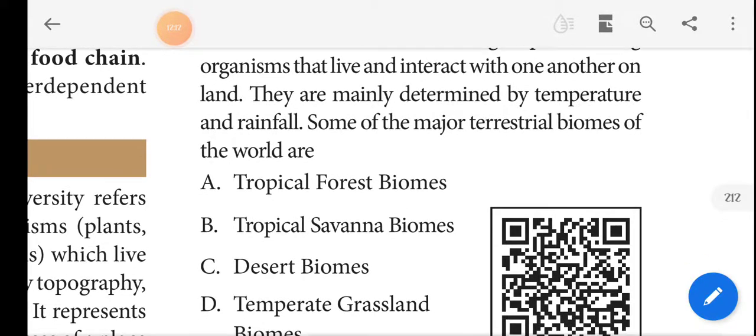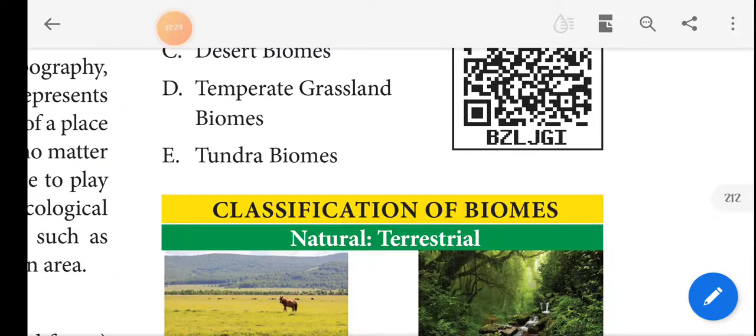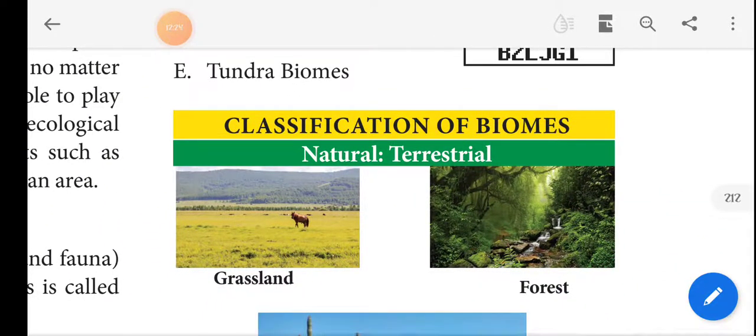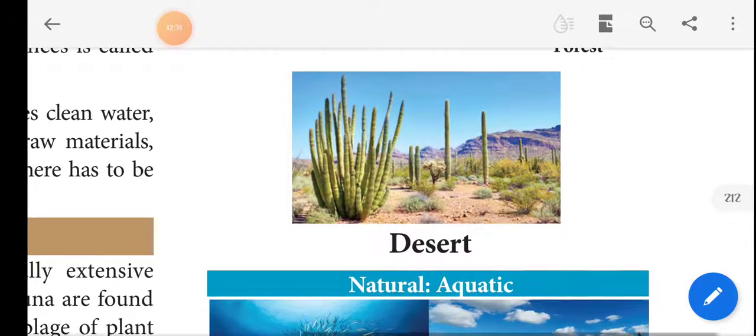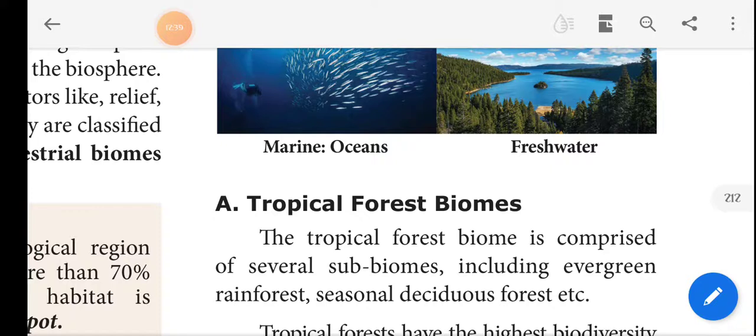Some of the major terrestrial biomes of the world are the tropical forest biome, tropical savanna biome, desert biome, temperate grassland biome, and the tundra biome. This is the classification of the biomes. So you can see grassland and forest biomes are given, and desert biome, and natural aquatic, marine oceans and fresh water. So these are the biome types.